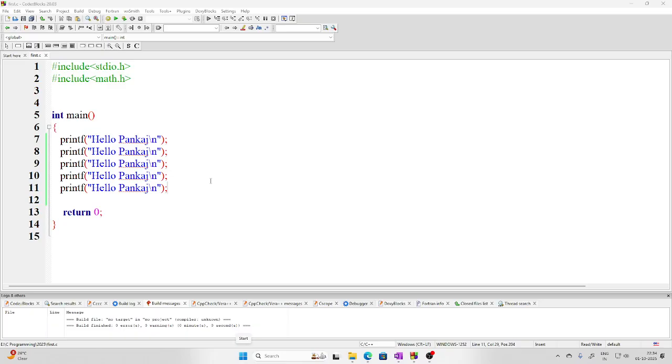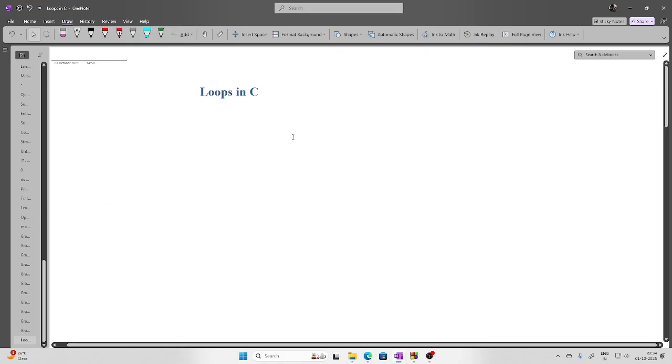Because if you have got my point, if I have to perform any task repeatedly, more than once, then this mechanical way of writing things is very difficult. If I have to paste it, let's say 1,000 times, then what will happen? That is a very bad thing. Then what I can do is use this property of programming which is called a loop.